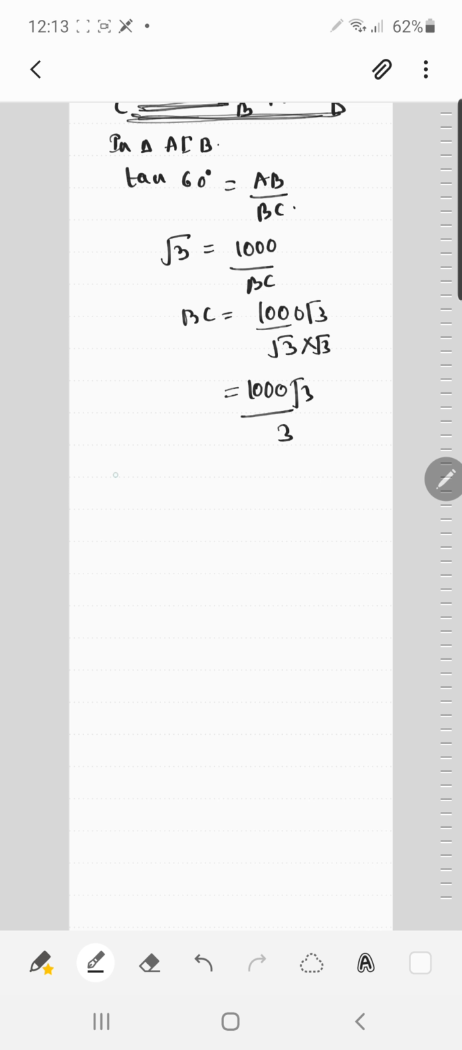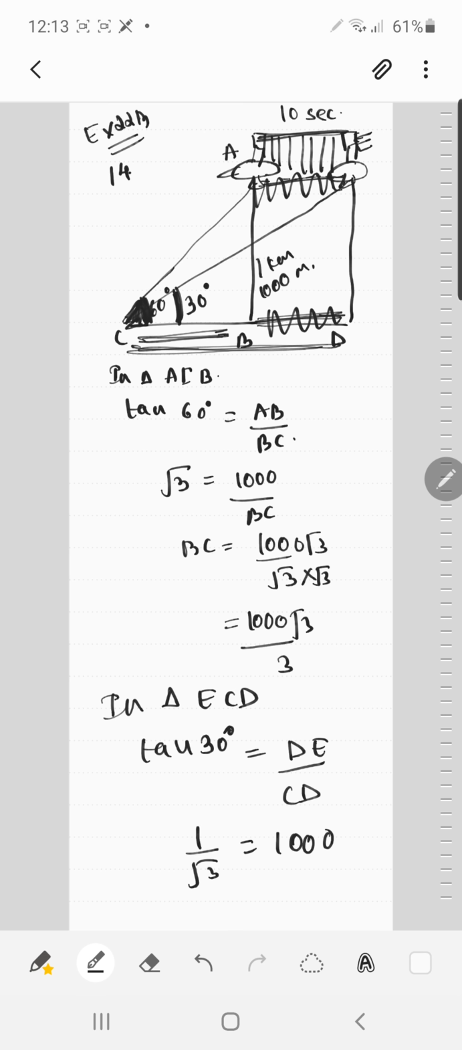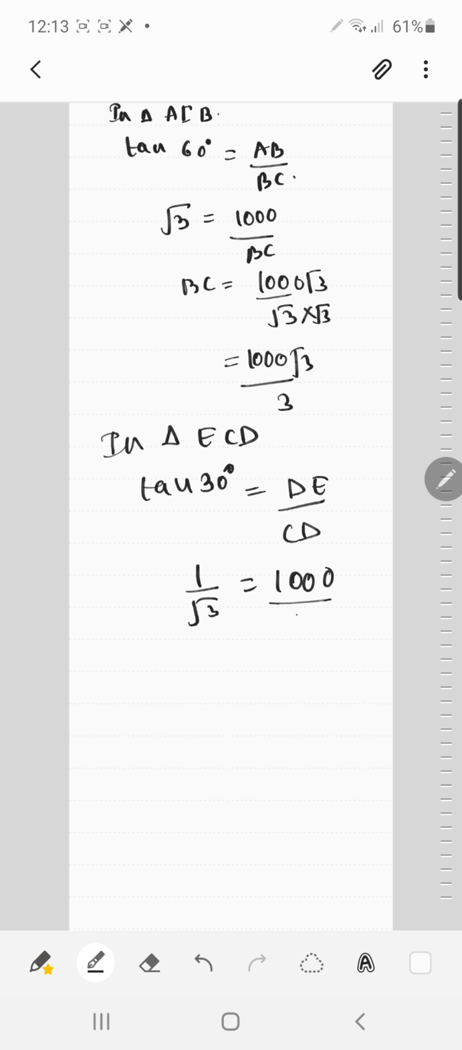So how will I make it? To find DC I'll go in triangle ECD and I'll go with tan 30, that is DE upon CD. Tan 30 value I know, it is 1 upon root 3. DE is 1000. Why have I taken DE as 1000? Because the same height, right, the height of AB is the same as that of DE. Clear? So I have 1 upon root 3 equal to 1000 upon CD. From there I'll get value of CD as 1000 root 3.